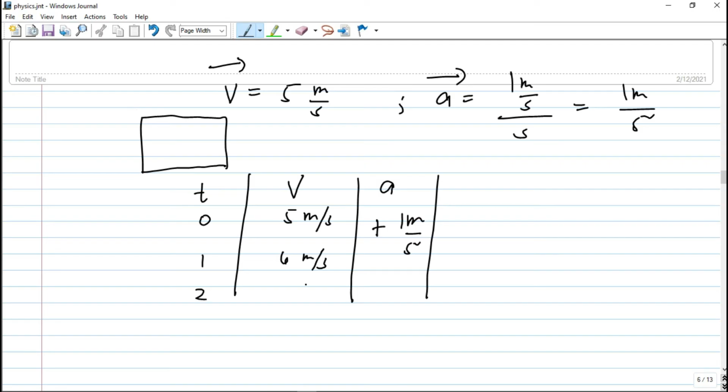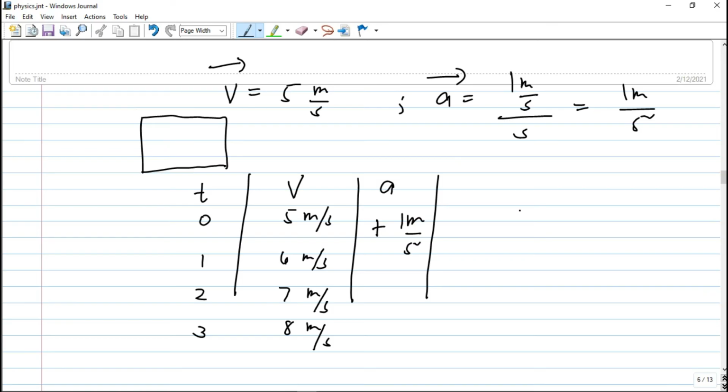Then after 2 seconds, we have 7 meters per second, and then 8 meters per second. It keeps adding 1 meter per second. Therefore, this body is speeding up, because both velocity and acceleration are positive.